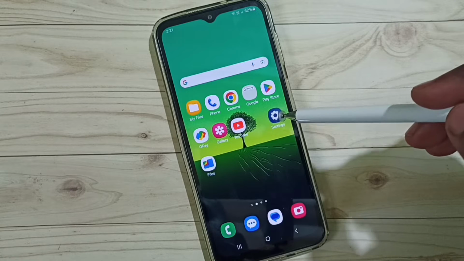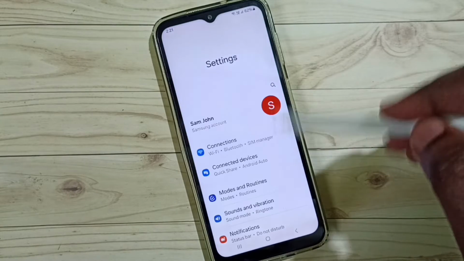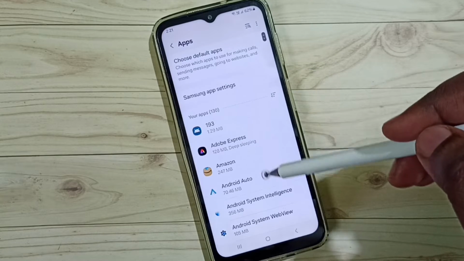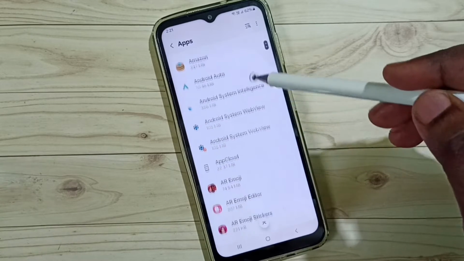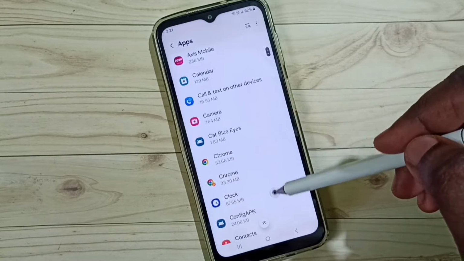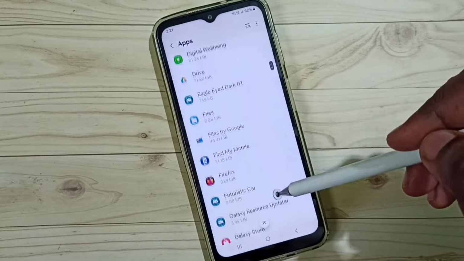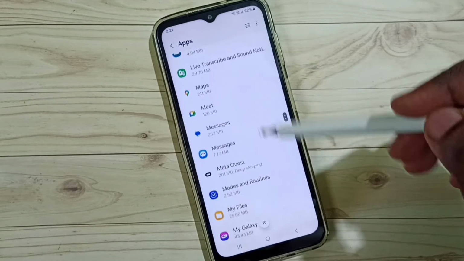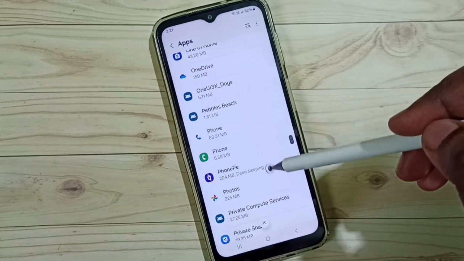Go to settings, tap on settings app icon. Go down, select apps, tap on apps. So here we can see list of installed apps. From this list we need to select WhatsApp. Let me go down, select WhatsApp. So select WhatsApp from this list.